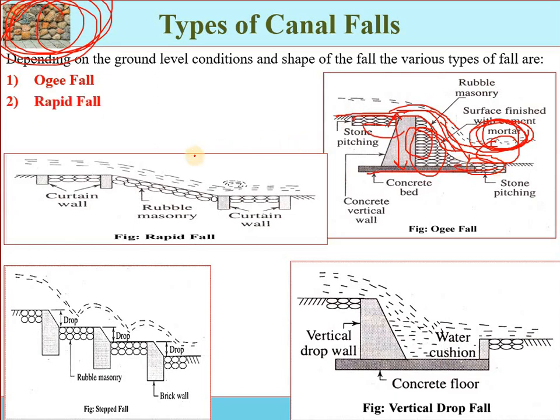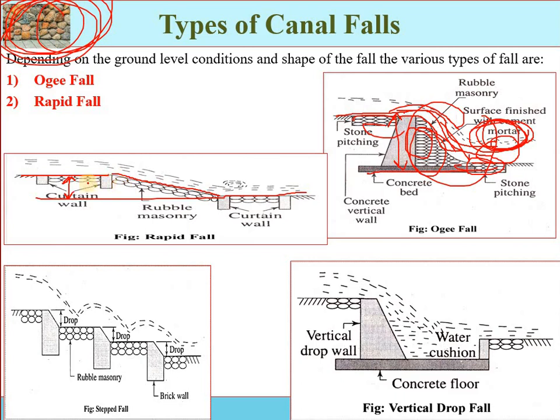Second, we have the rapid fall. Here you can see this is the upstream side and this is the downstream side, and that is the difference between the two which we have to cover with the help of the fall structure. When the natural ground level is even, you can see a uniform slope, an even slope, without abrupt changes, then this type of fall is suitable.